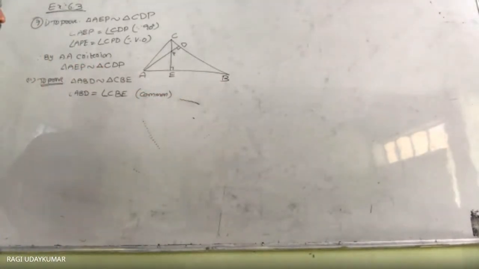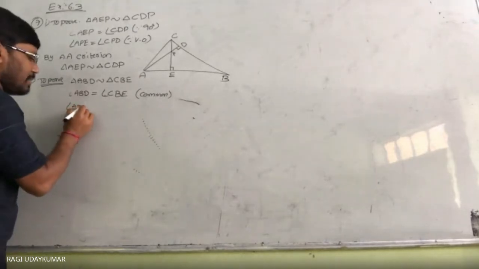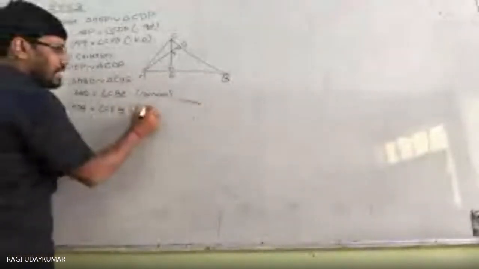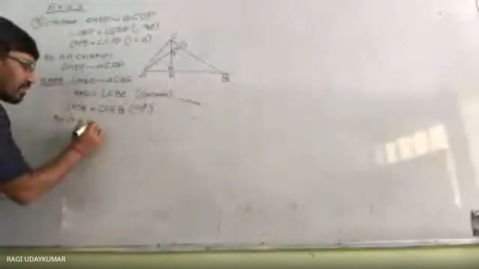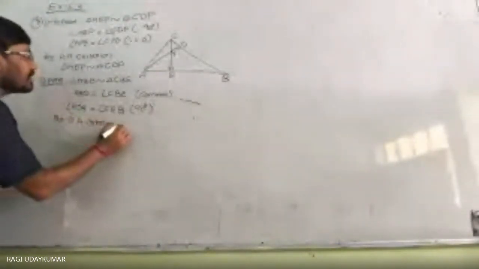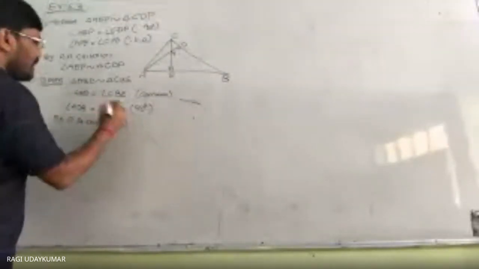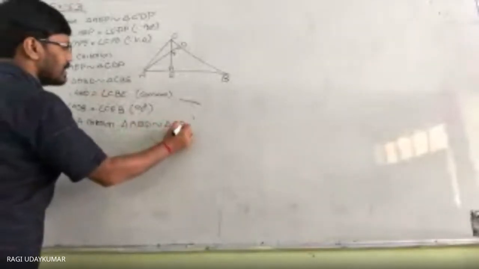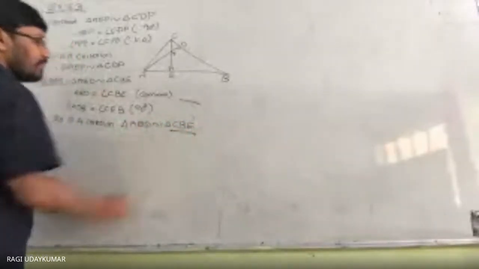Just observe: angle ADB is 90 degrees in this triangle, and in this triangle, angle CEB is also 90 degrees. Both are 90 degrees. Same, by AA criterion, triangle ABD is similar to triangle CBE. Okay? Did you understand?